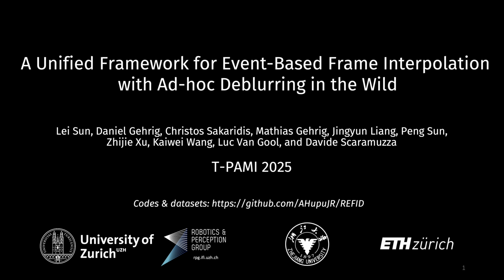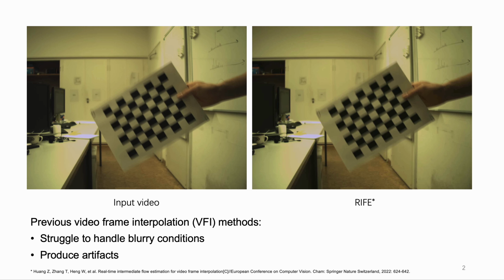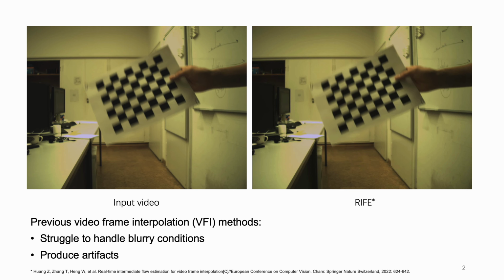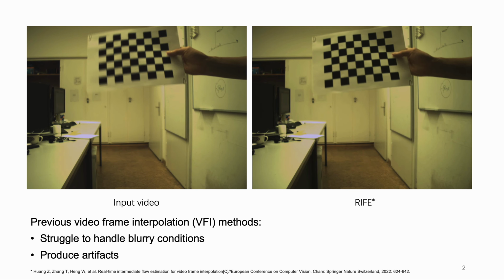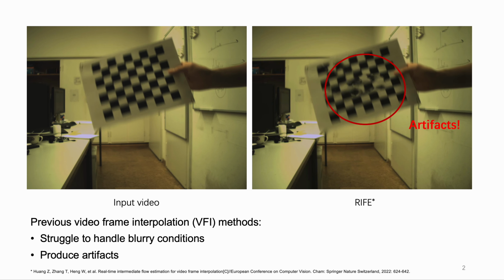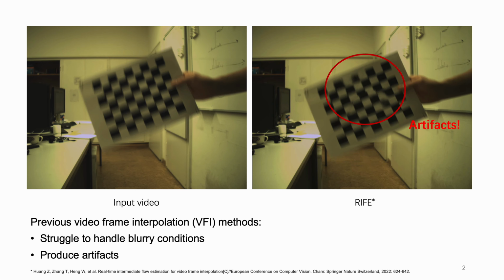Hi, we would like to share our recent work, a unified framework for event-based frame interpolation with ad-hoc deblurring in the wild. This work is mainly done in the robotics and perception group. When video frame interpolation methods are applied to blurry videos, they often struggle to handle the blurriness and are prone to producing artifacts. This issue arises primarily because these methods assume the video frames are sharp and fail to account for the effects of exposure time.